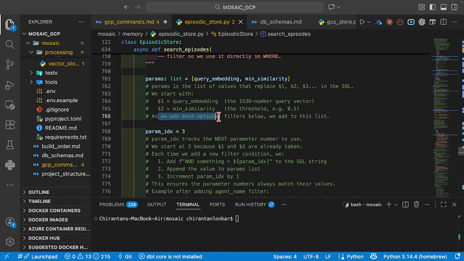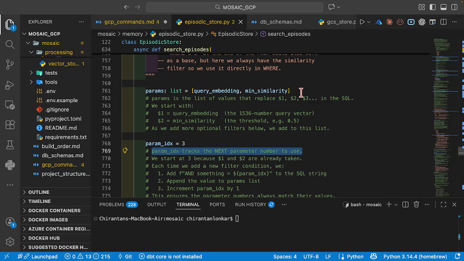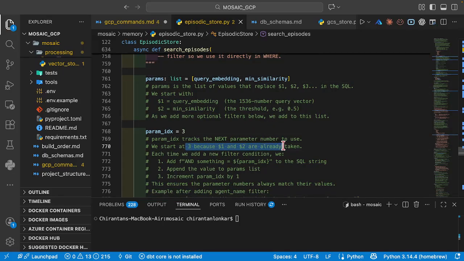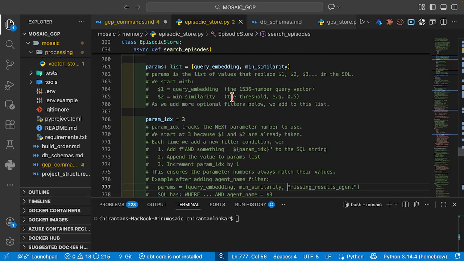As we add more optional filters below, we add to the list. For example, there is something called parameter index equals 3. Parameter index tracks the next parameter number to use. We start at 3 because 1 and 2 are already taken, and each time we add a new filter condition, we increment the parameter index.